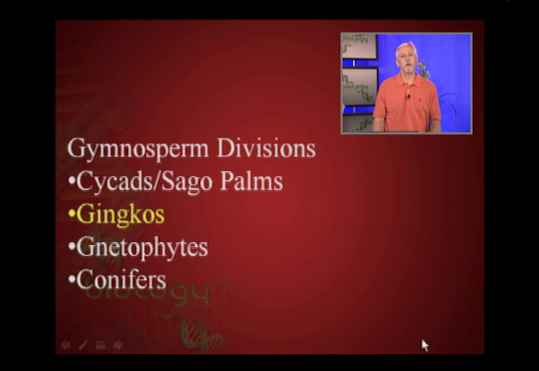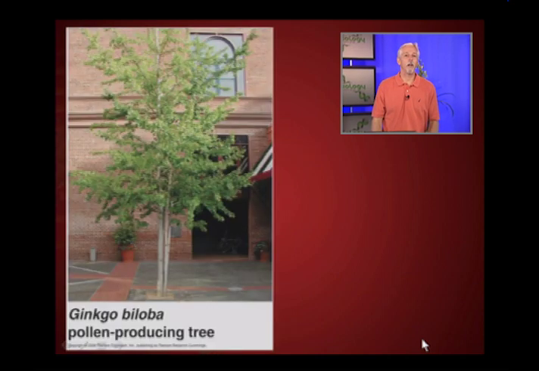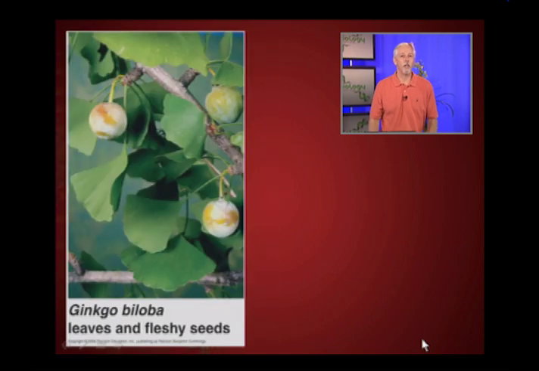Another gymnosperm would be the ginkgos. And ginkgos are kind of unusual in that they have kind of a fan-shaped leaf, and they produce naked seeds, usually in pairs. A lot of times those seeds drop and ferment and can be quite smelly if you have these growing around your house. But ginkgos are common ornamental plants, and ginkgos are also interesting because they're separate sexes. There are male trees and female trees.